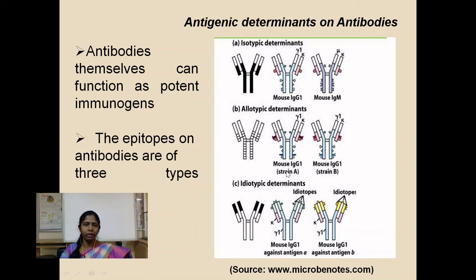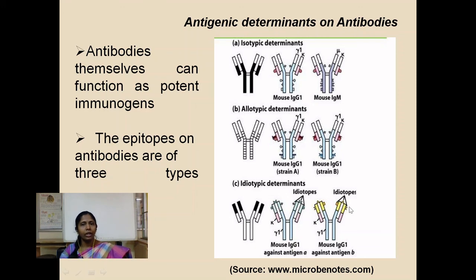Now, these determinants can induce an immune response only in a genetically identical individual of the same species. So, for example, between identical twins, idiotypes can induce an immune response and cause production of antibodies directed to these epitopes in specific.